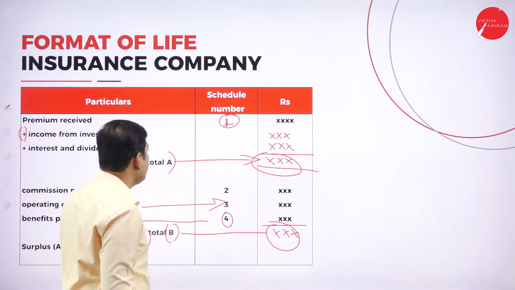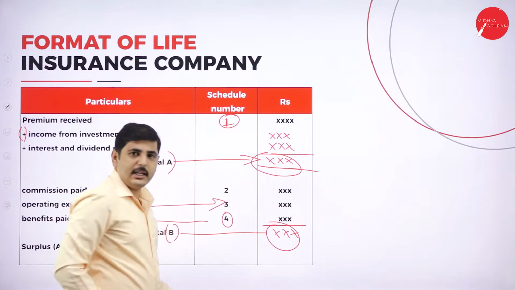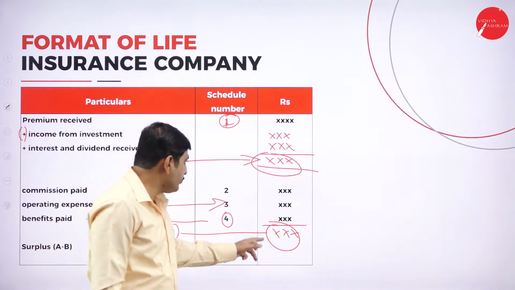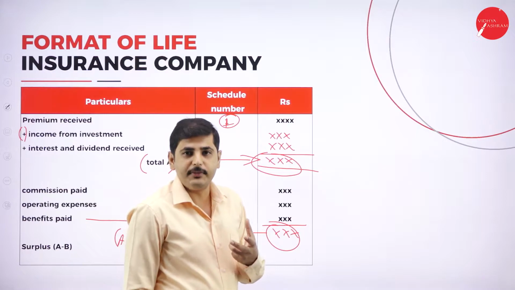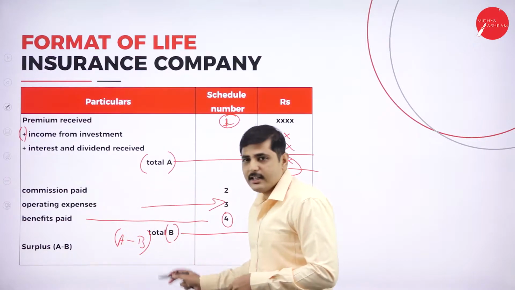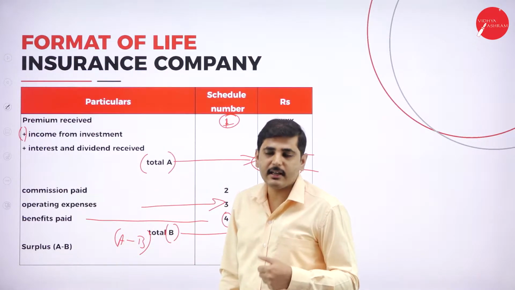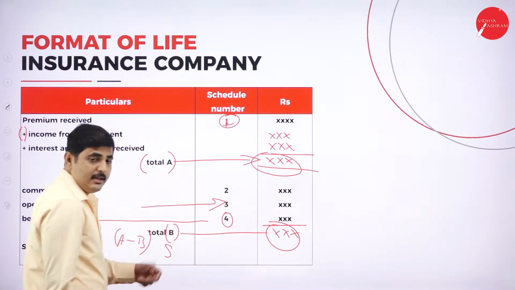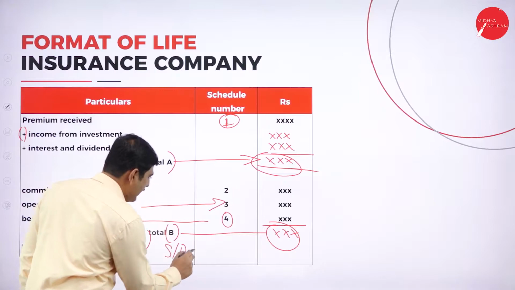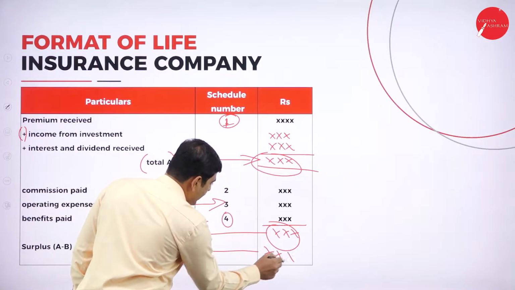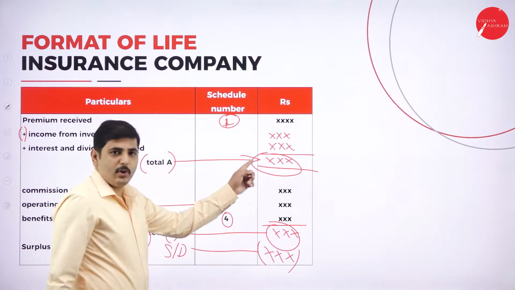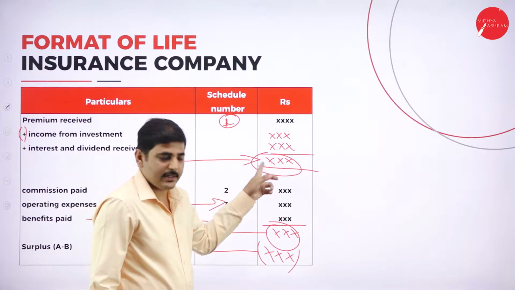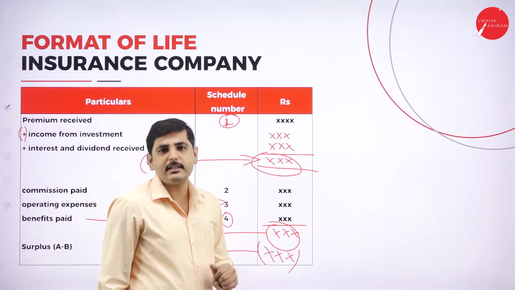If A is more than B, then you get surplus. If B is more than A, then you get deficit. So either a surplus or a deficit you get here: A minus B. If A is more, it is called surplus; if B is more, it is called deficit.